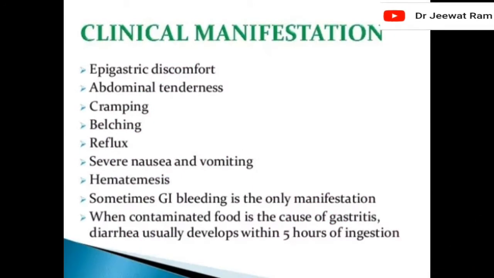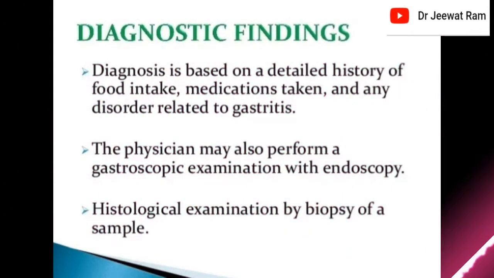Clinical manifestation: epigastric discomfort, abdominal tenderness, cramping, belching, reflux, severe nausea and vomiting, hematemesis. Sometimes GIT bleeding is the only manifestation. When contaminated food is the cause of gastritis, diarrhea usually develops within 5 hours of ingestion.